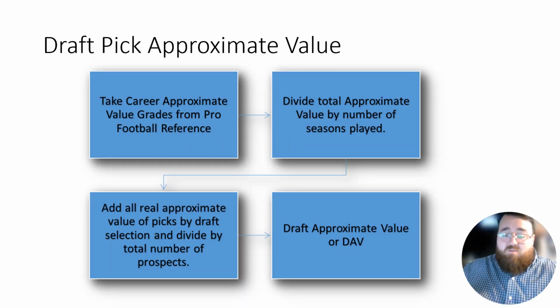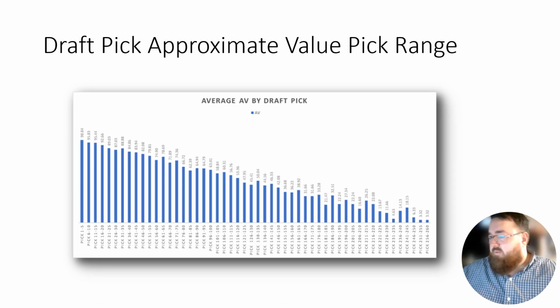So first off, I looked at draft pick approximate value. Draft pick approximate value is the average approximate value of the selection that they had. So here's an example of it. When you look at picks 1 through 5, the average AV of picks selected between picks 1 through 5 is 98.84 out of 100.